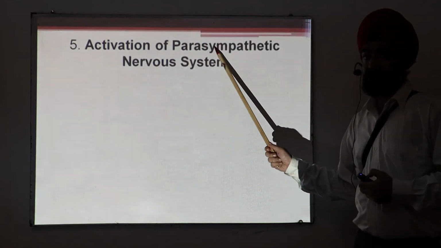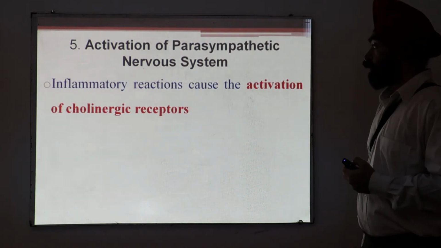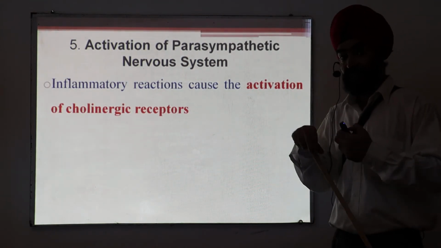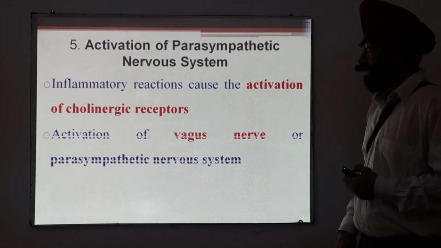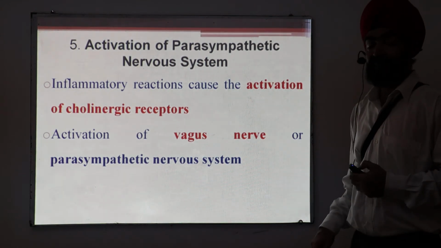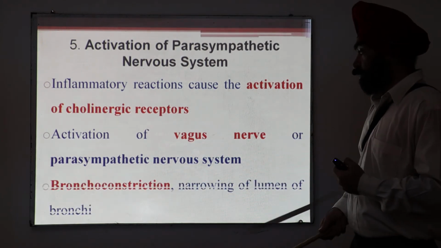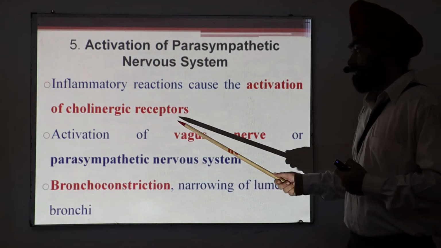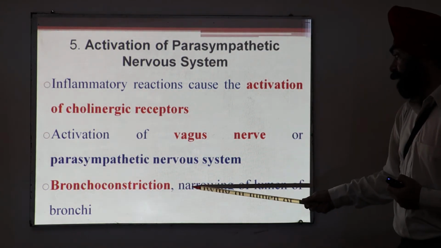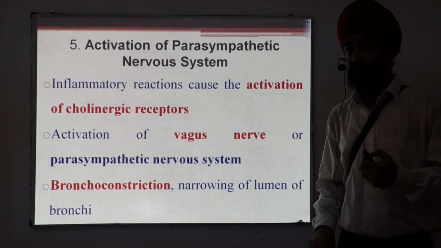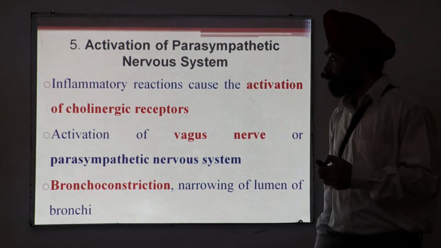Fifth, very important thing, role of nervous system, particularly the parasympathetic nervous system. When the inflammatory reactions are activated, it leads to activation of cholinergic receptors. That means vagus nerve is activated, that means parasympathetic nervous system is activated. So these are the same thing. Activation of parasympathetic, vagus or cholinergic receptors produces the bronchoconstriction, narrowing of the lumen of the bronchi. So if you block cholinergic receptors, you can overcome the bronchoconstriction.